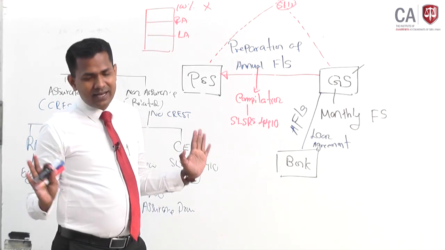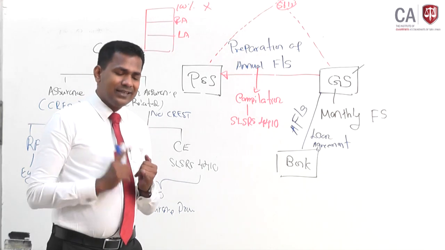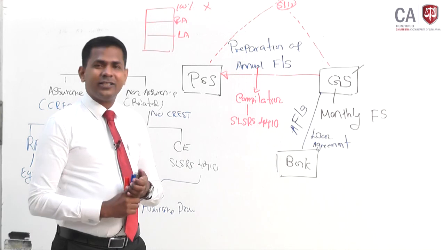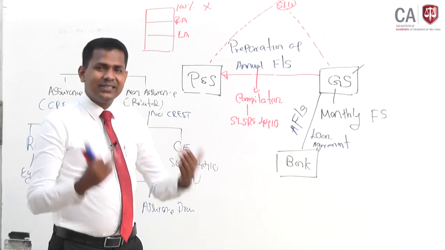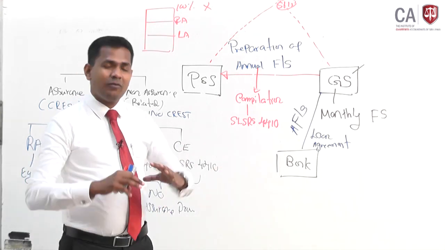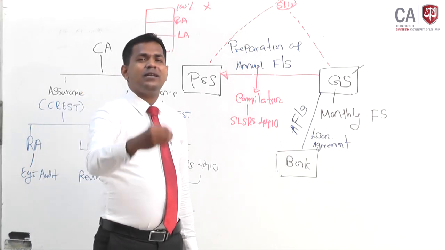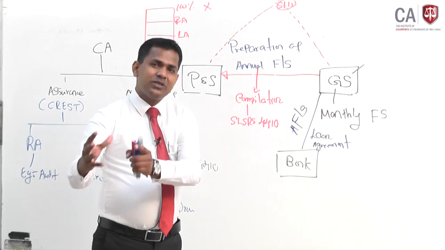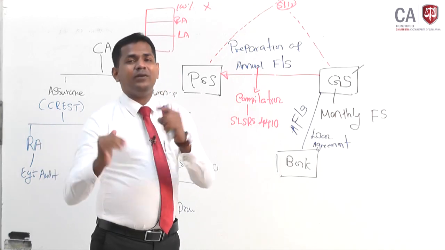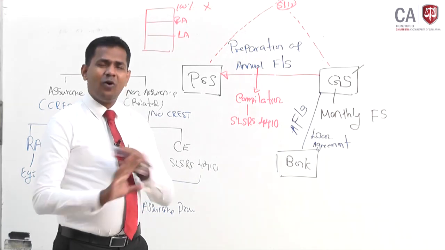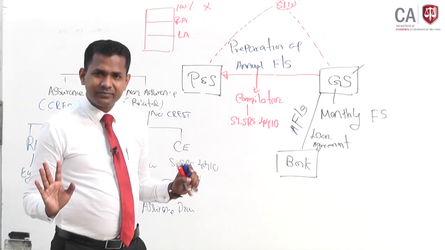Simply incorrect, right? So first of all, you have to say this is incorrect, because no assurance is provided, neither limited nor reasonable, and no trust prevails. We have to just say that you have compiled the information given, and the responsibility for the information is with you. That is the information responsibility you must take, and we have just compiled only. That fact only we should say. No opinion, no conclusion, nothing is given.